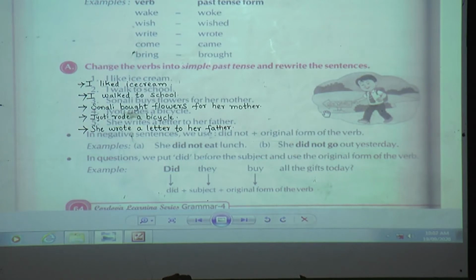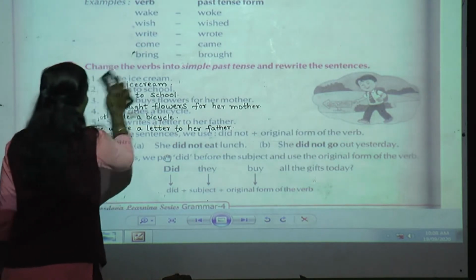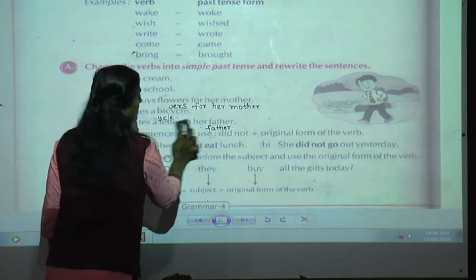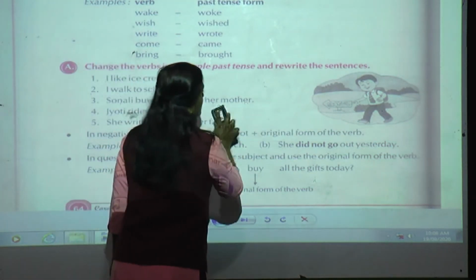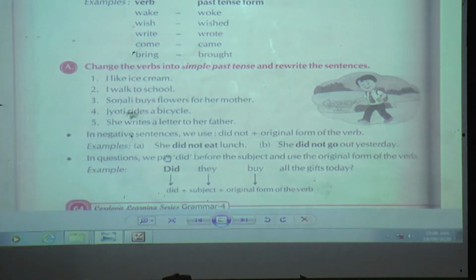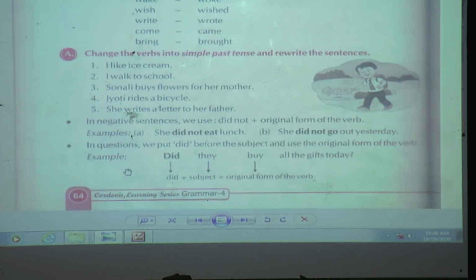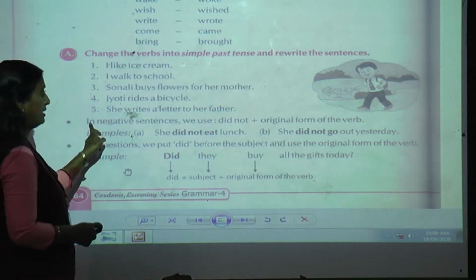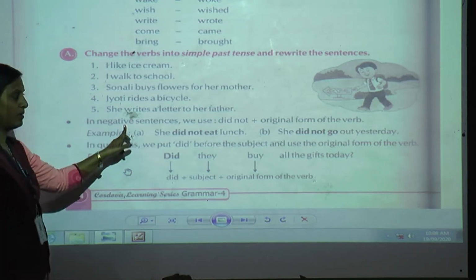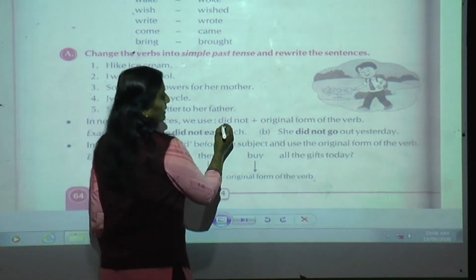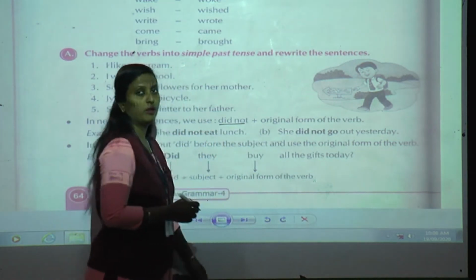Okay, now we will move on to the next. What is next? Negative sentence. Now, how are we going to write the negative sentence in a simple past tense form? Already I have introduced how we have to do it in negative sentences. In negative sentences, it is very simple. Only we will use did not. Okay, what am I going to use?